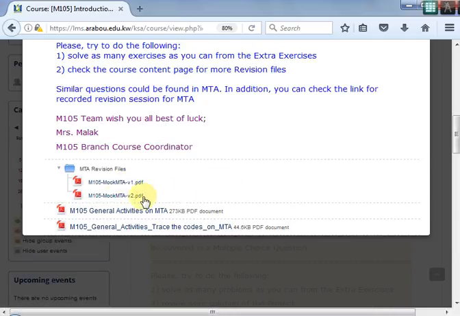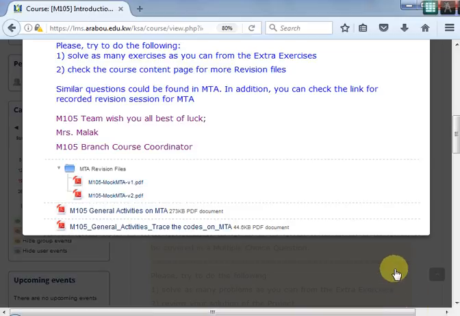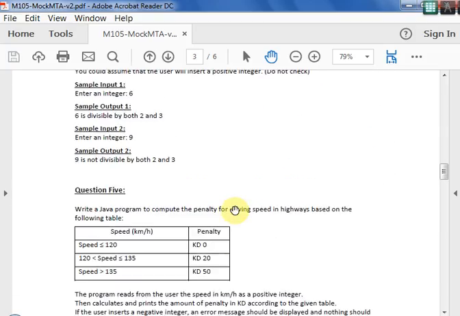Fine. So we'll take one of these two mock exam papers and we'll discuss it to see how to solve the questions. It's good that you solve both the mock exam papers, which will be helpful for you in preparing for the exam. Let us take the second mock paper. I have the second mock paper over here. This is the second mock paper.